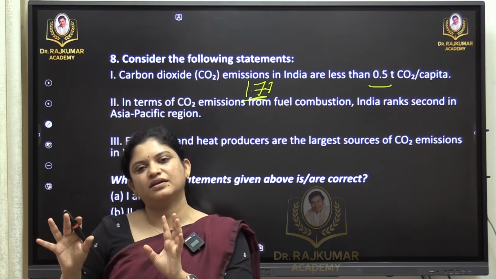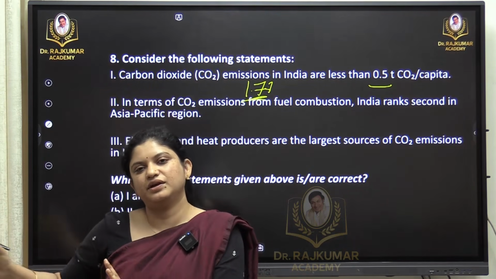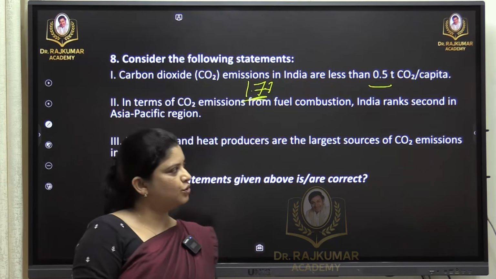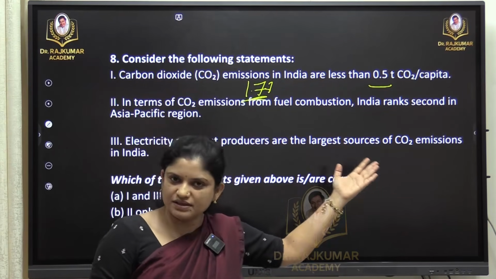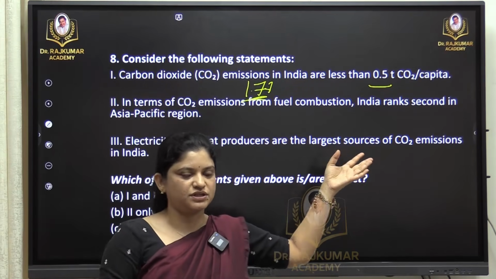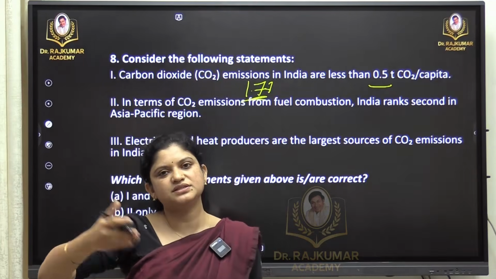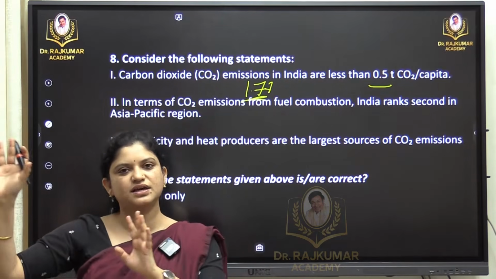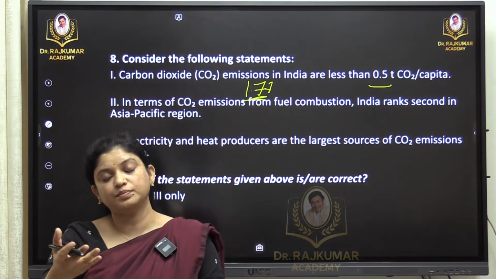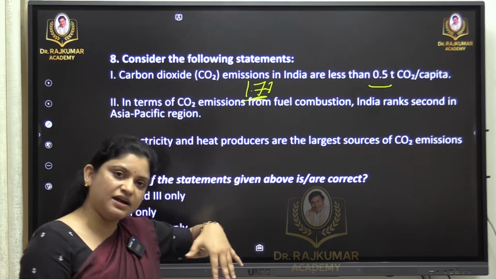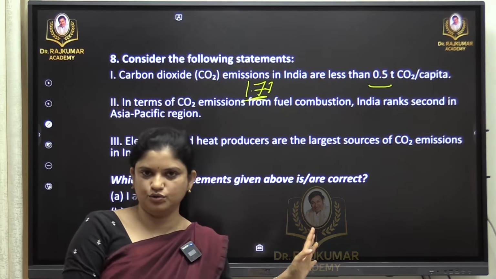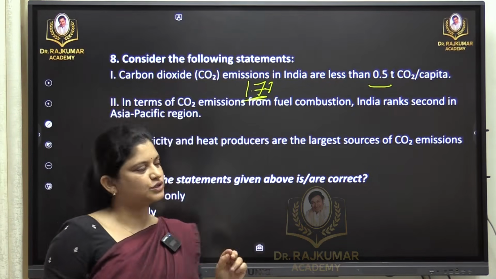These are the 3 global greenhouse gas emitters, the giants. So definitely it cannot be this low when we speak of the 3rd position. This is an old fact, we have been studying from past many years. We know these are the top 3 emitters. So considering that fact also you can arrive at a conclusion, but you should be knowing the factual point.